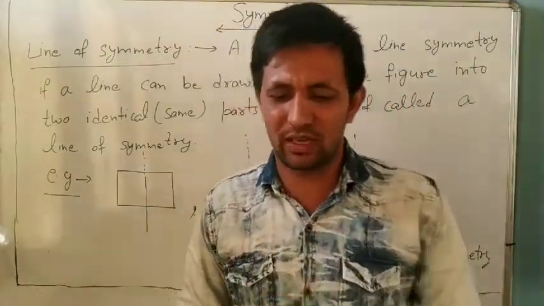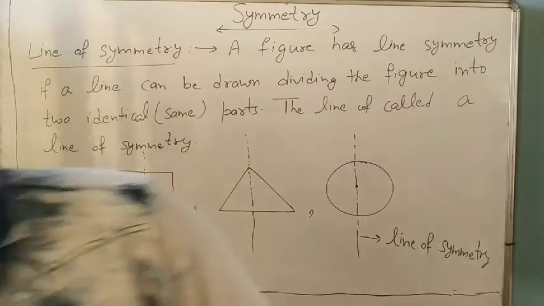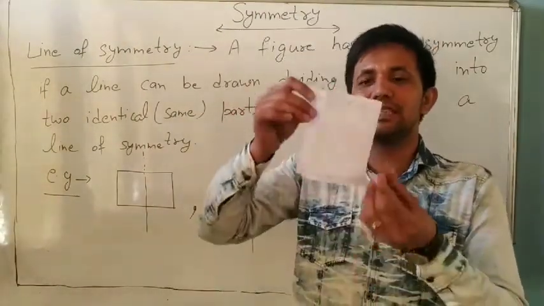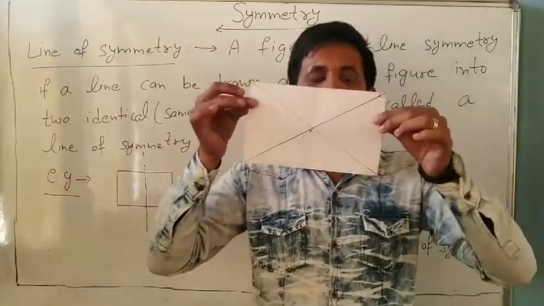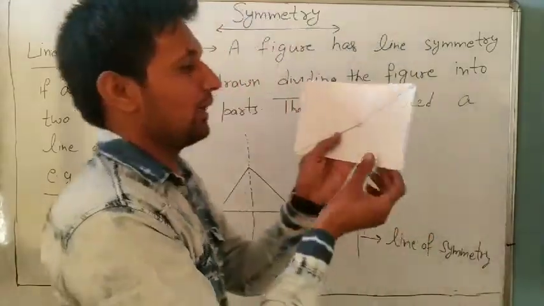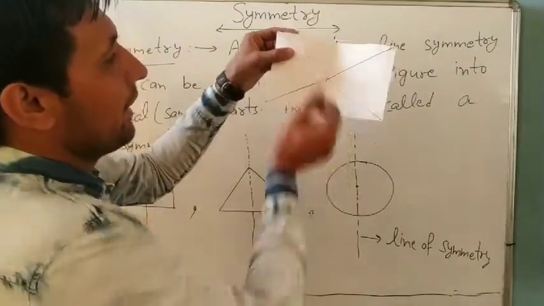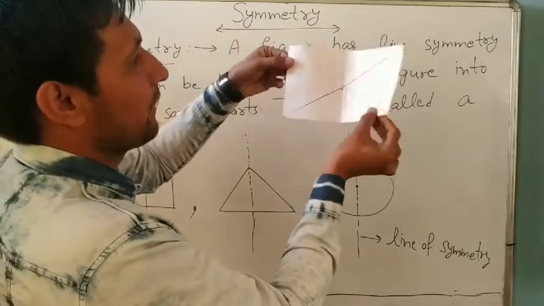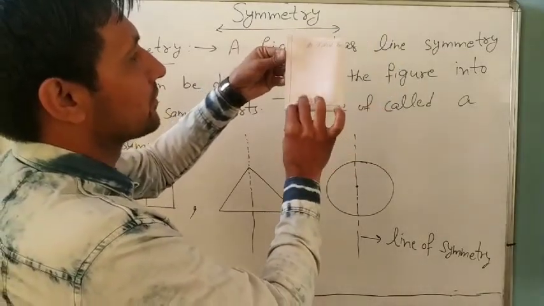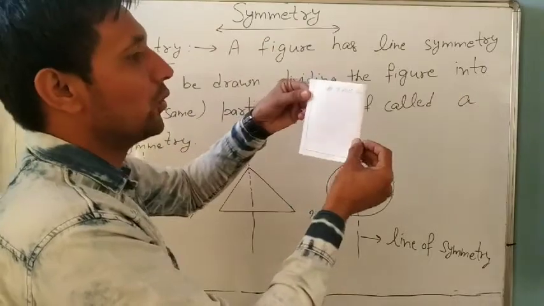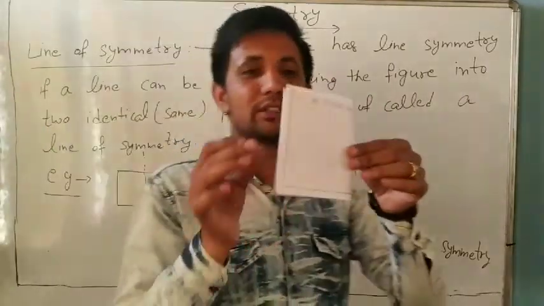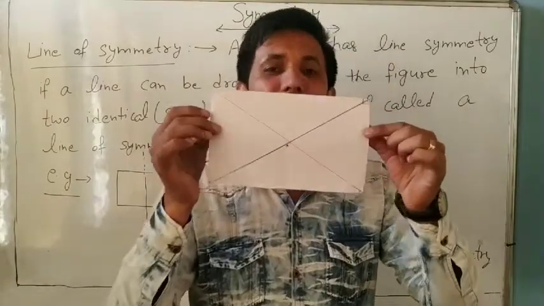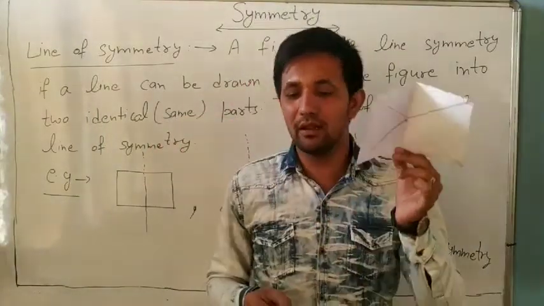any two figures. You can say that they are symmetrical. Symmetrical means, suppose it is a rectangle, everyone knows it is a rectangle. When I fold it in the middle, a crease will form on the page. Yes, when I fold it, it is divided into two equal figures. It means this rectangle is symmetrical. Okay, it is a symmetrical figure.